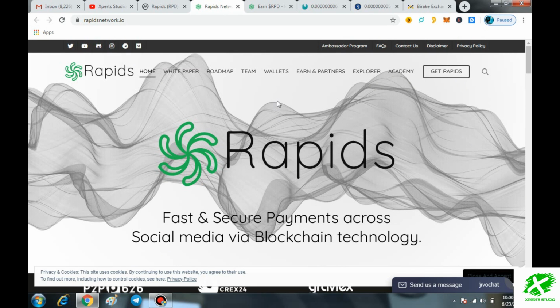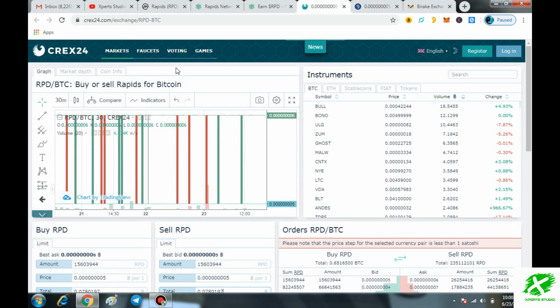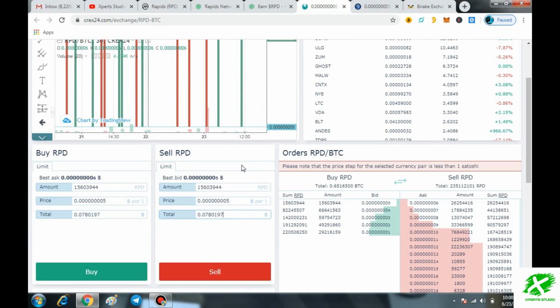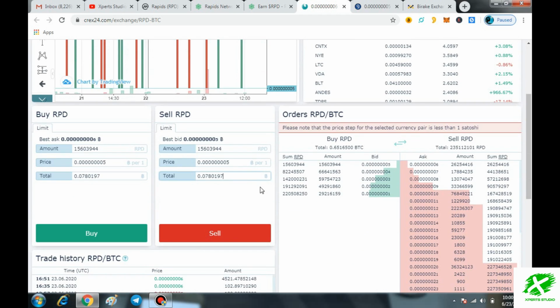In this video, I will tell you how you can take advantage of the Rapids project. As I told you, it is available on Crex24, so you can easily buy this token directly from here. Here you can see it by yourself. The price is very low at this time, so you can easily buy this token.